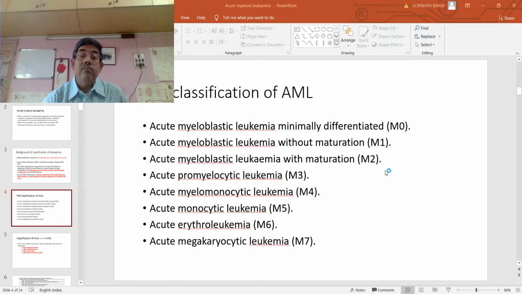In this type of acute myeloid leukemia with promyelocytic variant, we get a predominance of promyelocytes. And these promyelocytes may be hypergranular or hypogranular. And these hypergranular promyelocytes have prominent Auer rods.